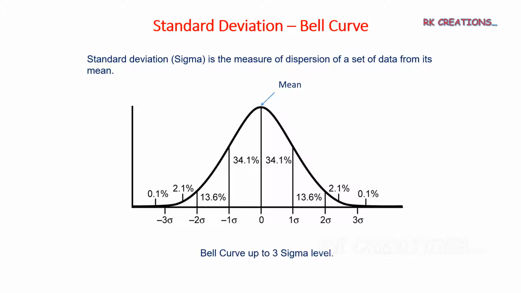2 sigma means almost 95% is inside the boundaries, and only 5%, even less than 5%, is outside the boundaries. If you can understand in further slides, 95% is our success, our price band. Whatever our stock prices are moving, we know 95% is inside our range. Only 5% we may not know where it will cross the boundary.